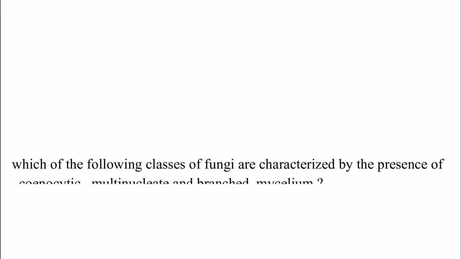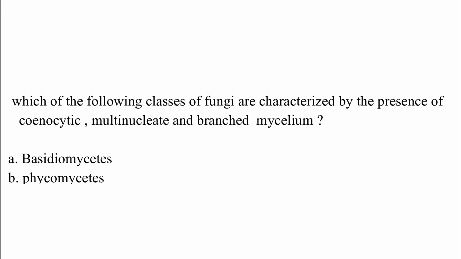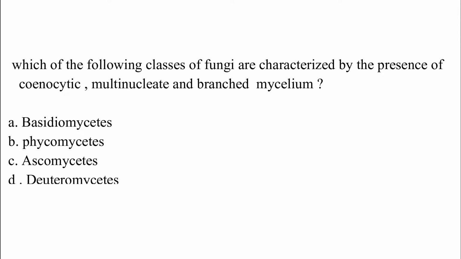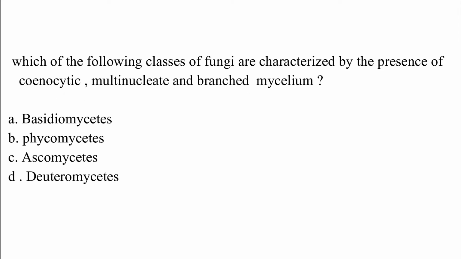Which of the following classes of fungi are characterized by the presence of coenocytic, multinucleated and branched mycelium? Option A, Basidiomycetes; option B, Phycomycetes; option C, Ascomycetes; option D, Deuteromycetes. The correct answer is option B, which is Phycomycetes.